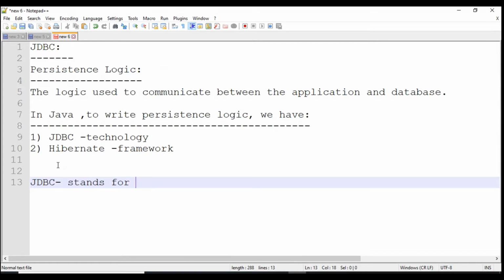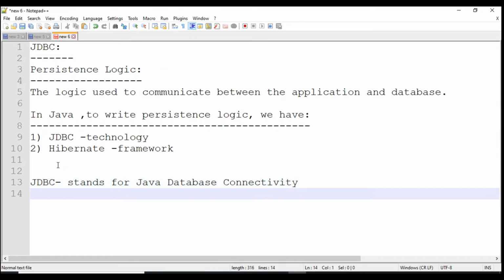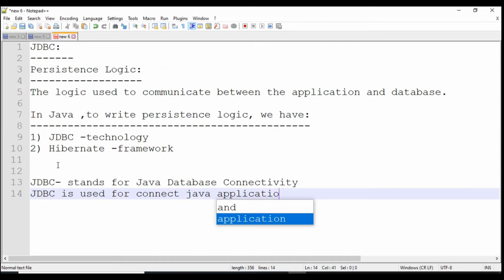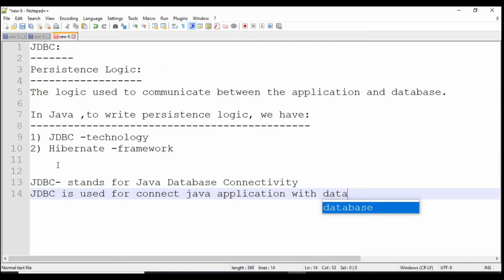JDBC stands for Java Database Connectivity. JDBC is used for connecting a Java application with a database.